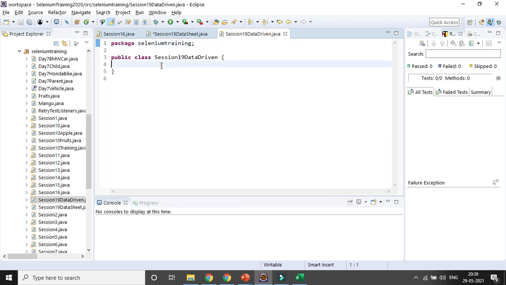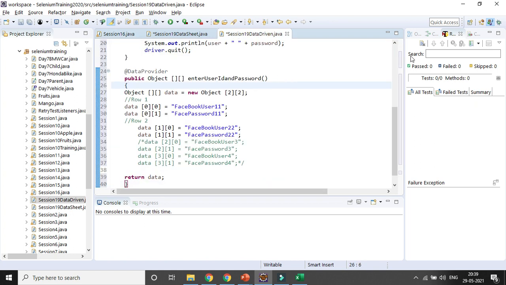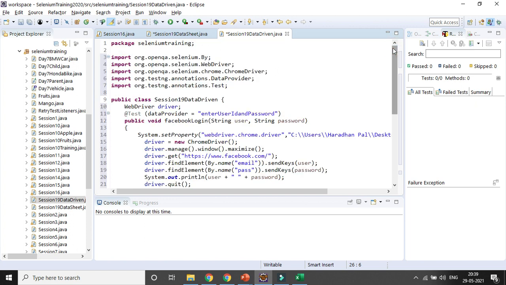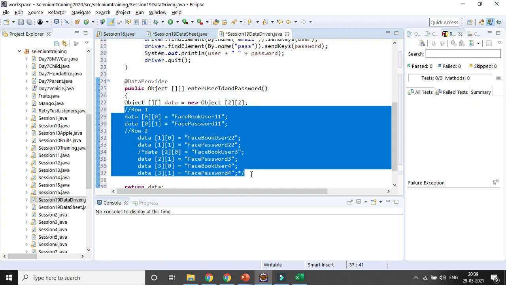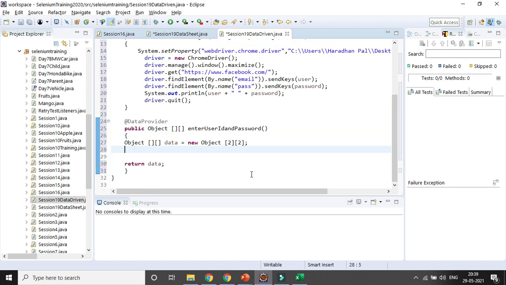You can see no error message is there. So we will be changing that part only. We will be removing that part and updating it from the extra data source. Instead of hard coding it here, we will utilize the data source. Otherwise I will be using the same line of code. I am not changing anything.